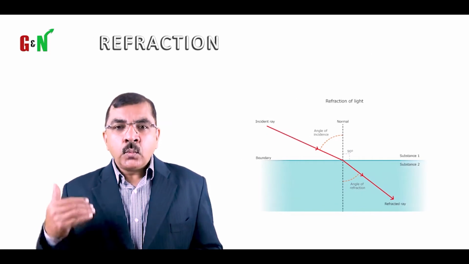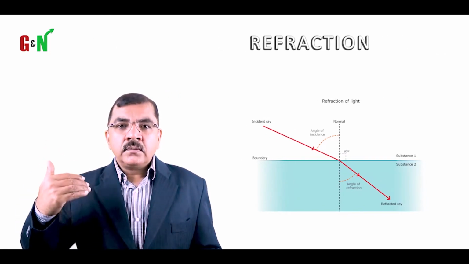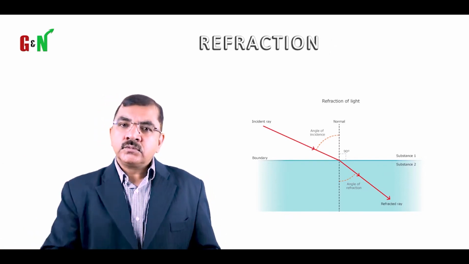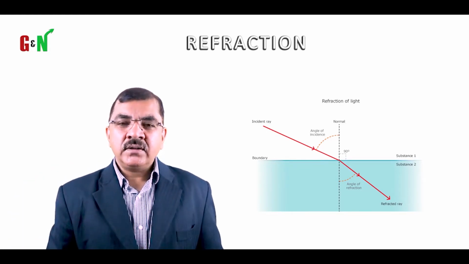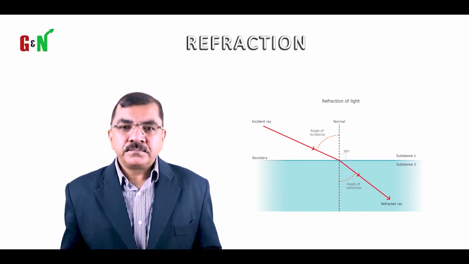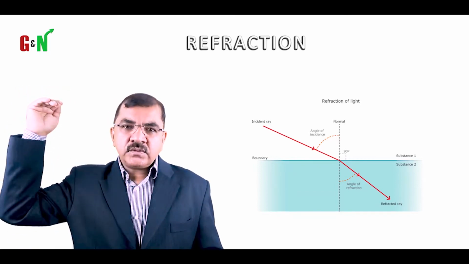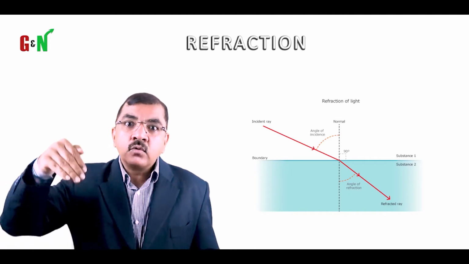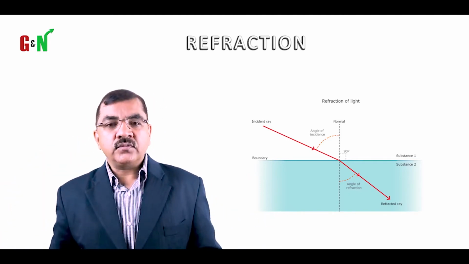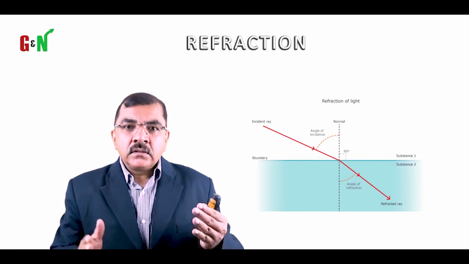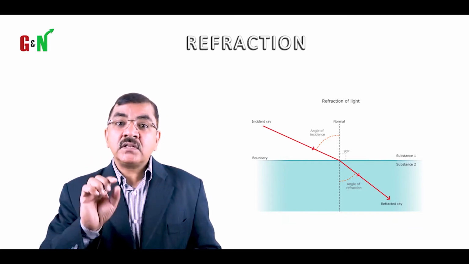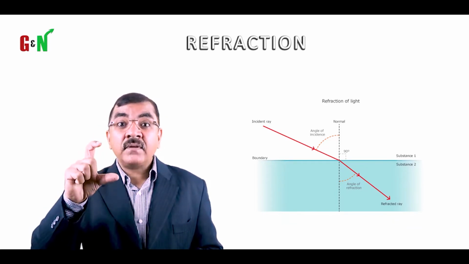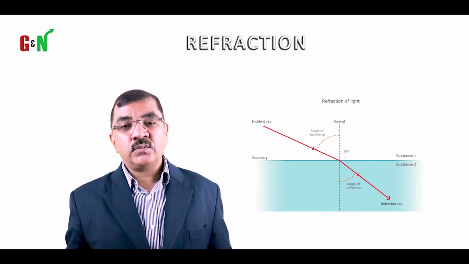Now, talking about refraction. What is refraction? When light travels from one medium through the other medium and comes out, then it gets refracted. How does it happen? For example, when light comes from air and goes through water and comes out, you will see the bending of light happens. The bending is because of the refractive index of the material. This is what you need to know.